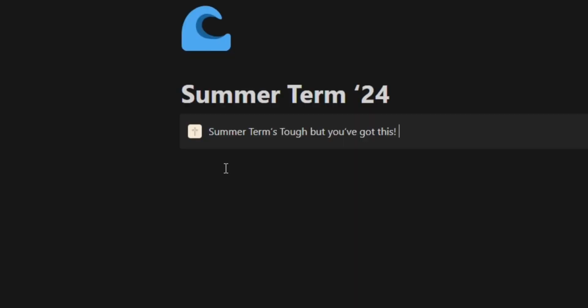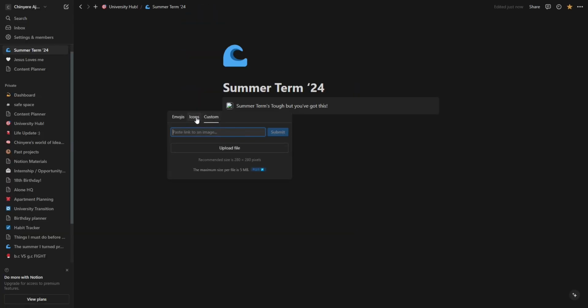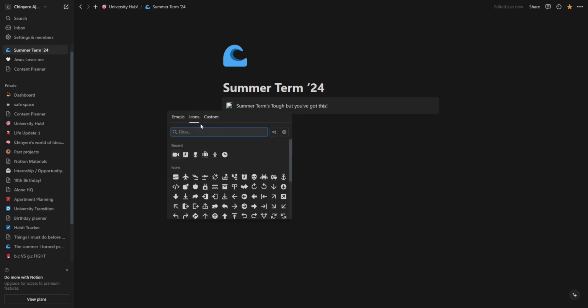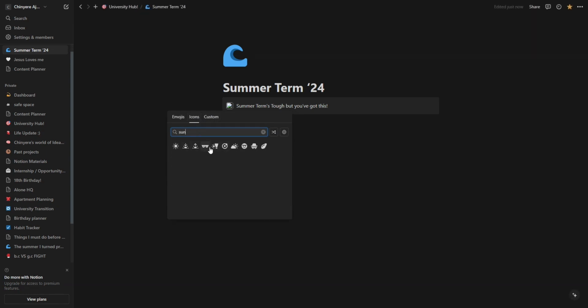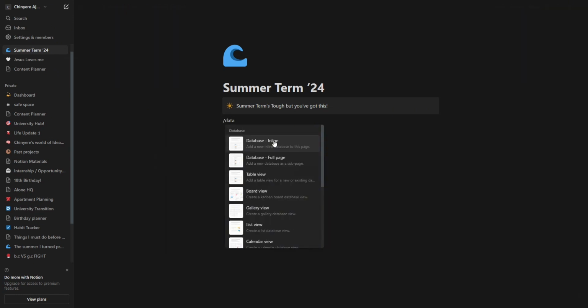This is the first thing I'm gonna see when I open the page, and I just want to feel good. I can change the icons, which we talked about in the last video, and you have Notion's pick of icons, you have your classic emojis, or you can upload the link to an image.